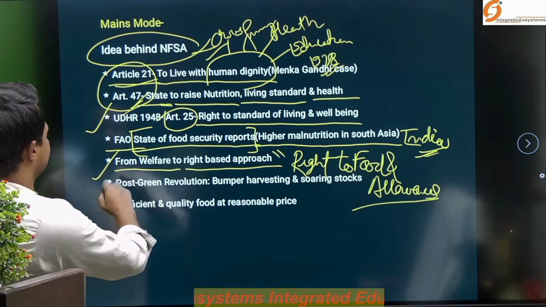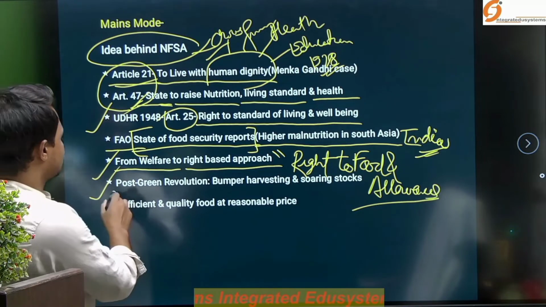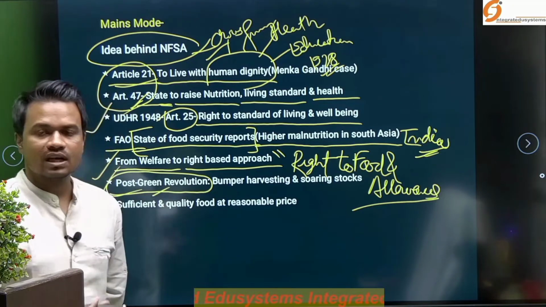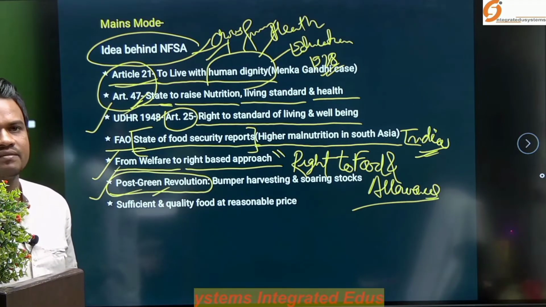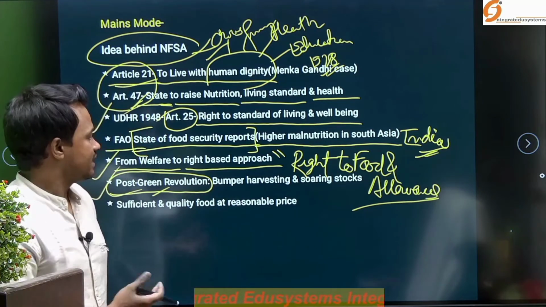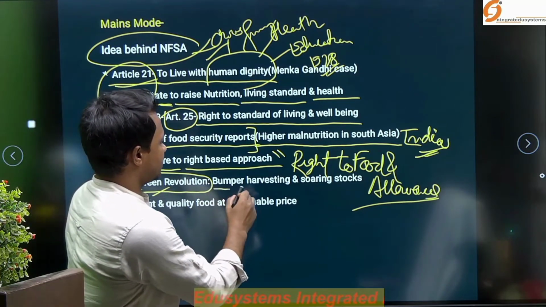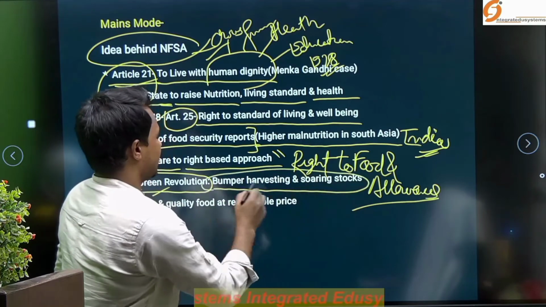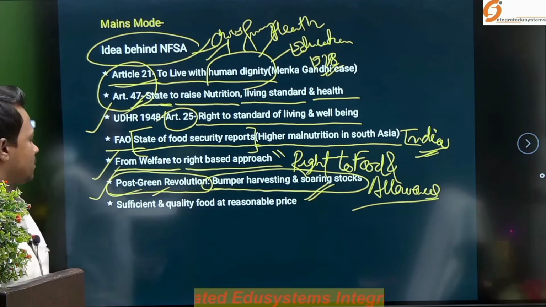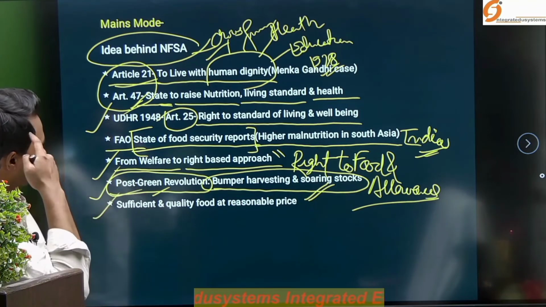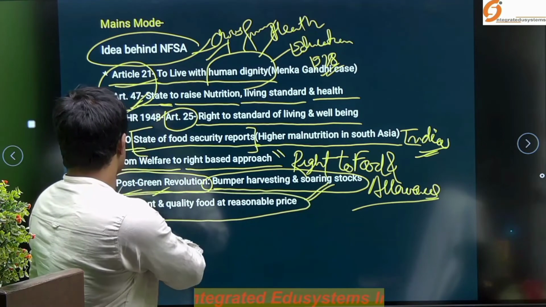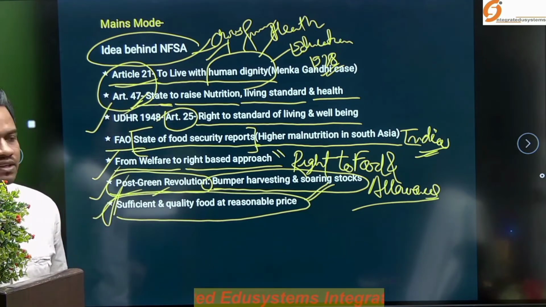And another important point is the first Green Revolution. When production and harvesting of our food crops and food grains rose, then obviously it made us think about storing stock in response to bumper harvesting. So, this is important. And the next point is sufficient and quality food at a reasonable price. This is one of the major aims or goals of this National Food Security Act.